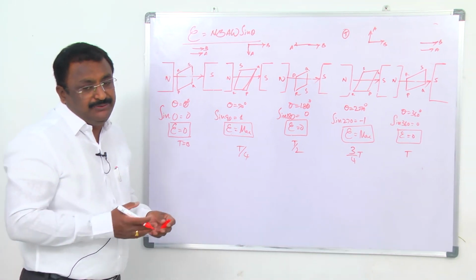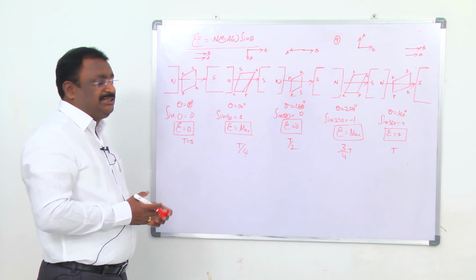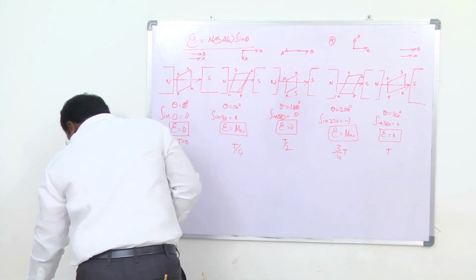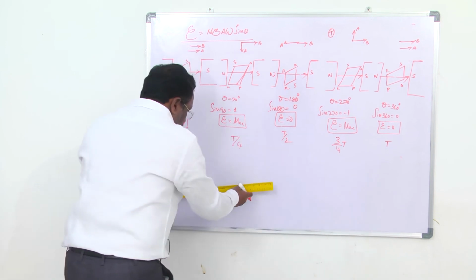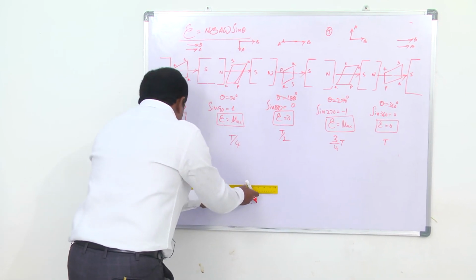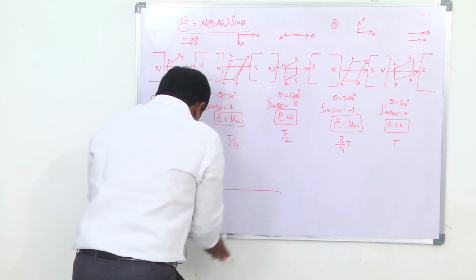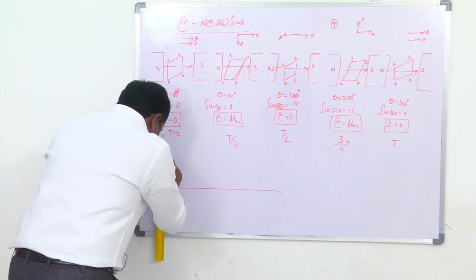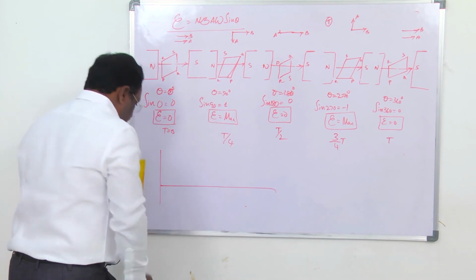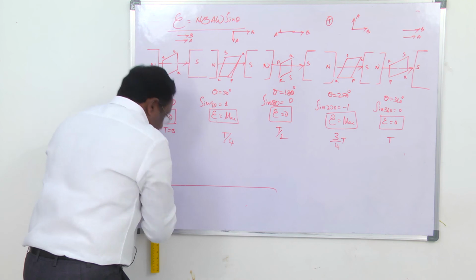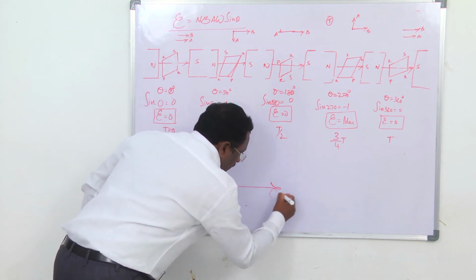If we take a graph with x axis and y axis, we take time period on the x axis like this, and on the y axis we take EMF.